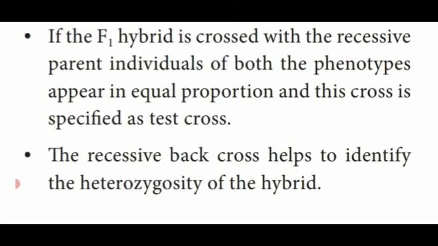Test cross is used to identify the homozygous dominant and also the heterozygous dominant. But here, the backcross is used to identify the heterozygosity of the hybrid. Dear students, these are all the significance of backcross.